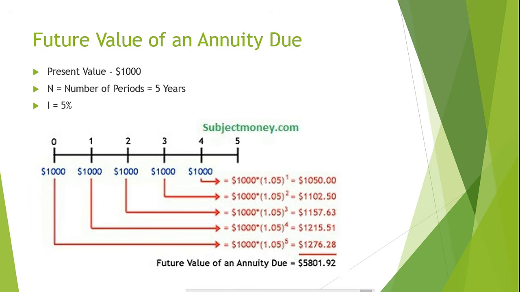Notice that this annuity has identical characteristics such as time, interest, and the payment amount, except that it's an annuity due, and our other example is an ordinary annuity. So both annuities are identical, but the future values are different. The future values are different because the payments are made at different times, meaning that they earn interest over a different number of periods. The future value of our ordinary annuity is $5,525.64, which is $276.28 less than the future value of our annuity due.